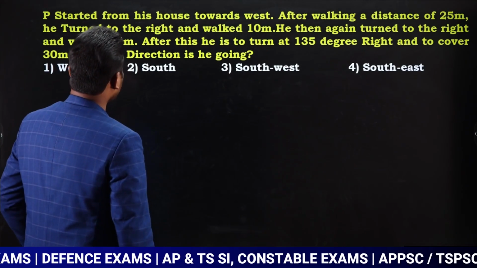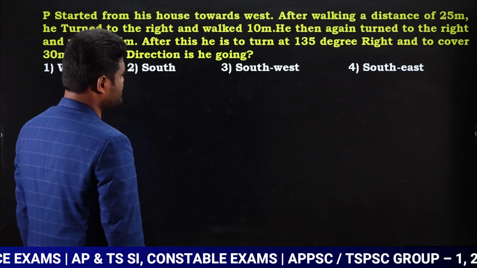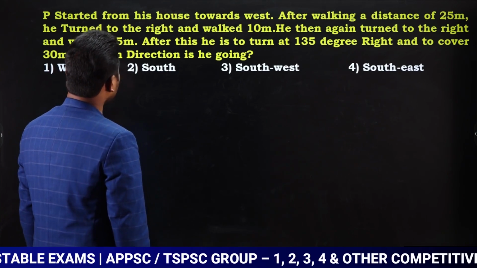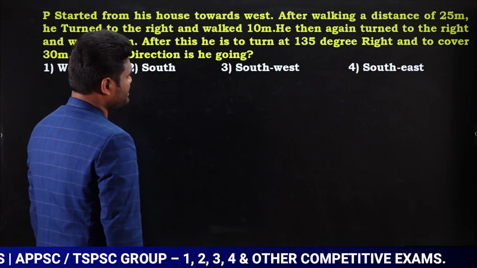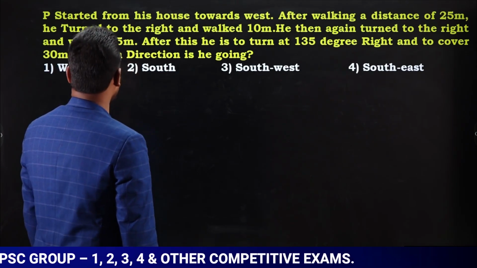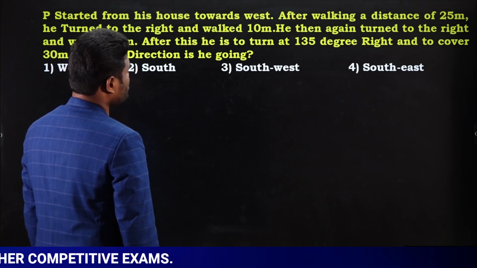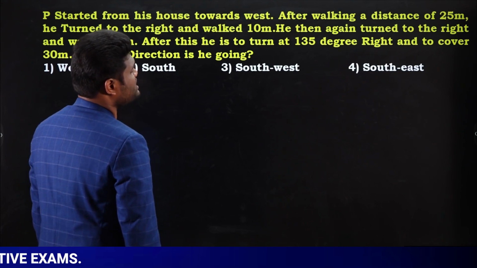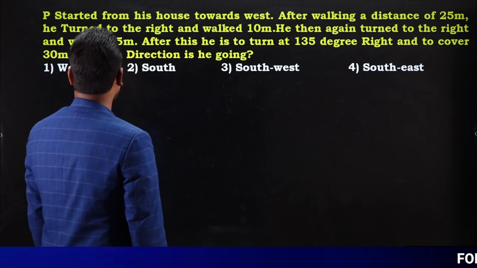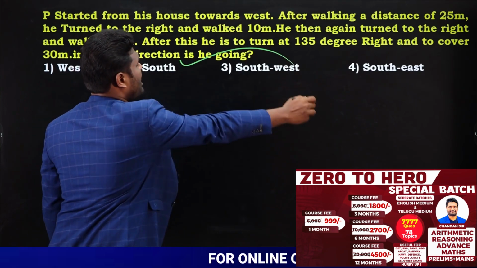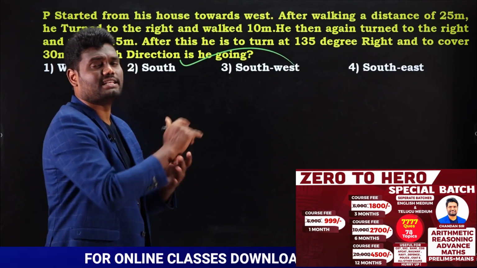P started from his house towards west. After walking a distance of 25 meters, he turned to the right and walked 10 meters. He then again turned to the right and walked 15 meters. After this, he is to turn 135 degrees right and cover a distance of 30 meters. In which direction is he going now? So we need to know in which direction he is traveling.